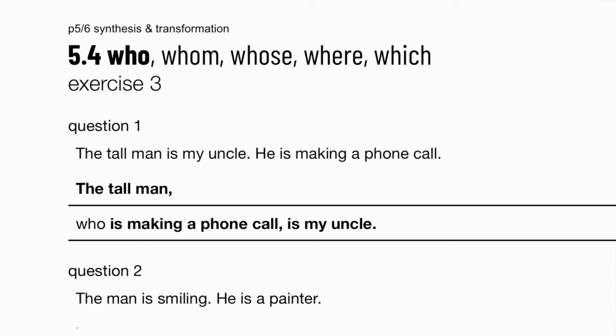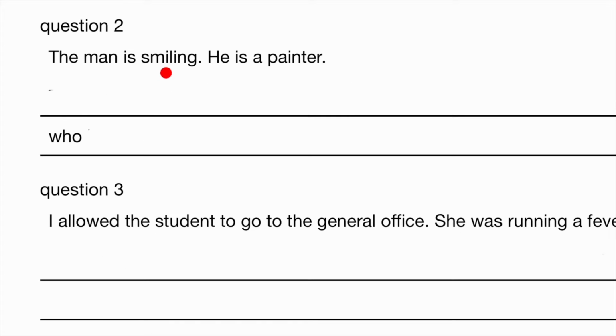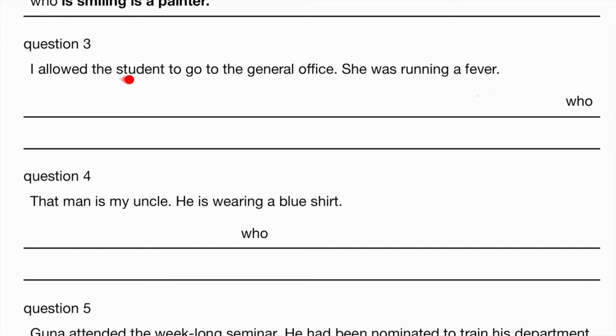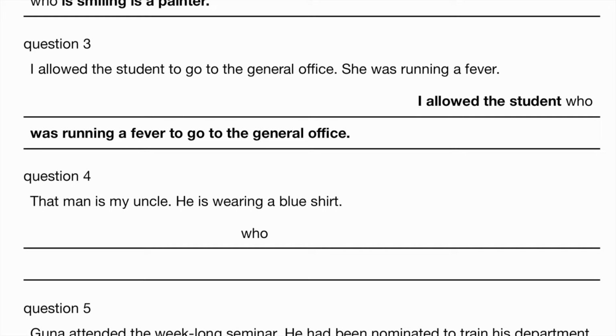Again, a short sentence here, without the two commas, totally fine. The man is smiling, he is a painter. The man who is smiling is a painter. I allowed the student to go to the general office. She was running a fever. So I allowed the student who was running a fever to go to the general office.